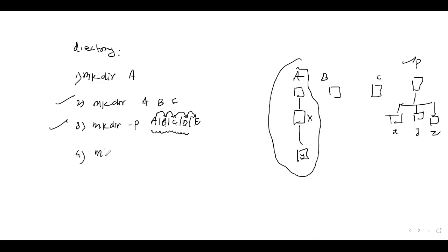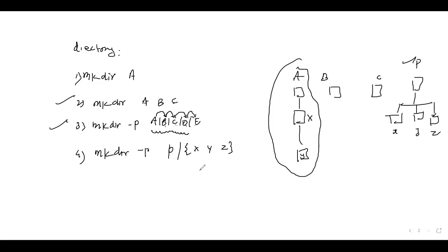In this case what we do, mkdir, we write -p for parent, and then P, and then we write /, and in curly brackets we write X, Y, Z, no comma, there should be no space. So this is a way of creating XYZ inside the directory P. Using this option we can create directory P, and inside directory P we can create XYZ. Okay, so that's all.